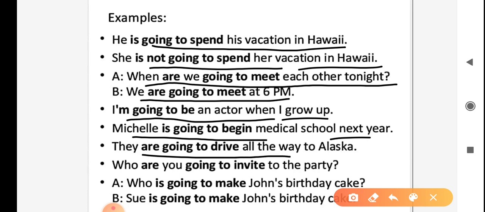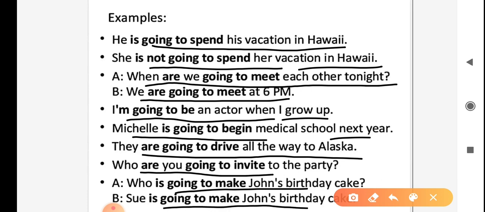They are going to drive all the way to Alaska. Who are you going to invite to the party? Who is going to make John's birthday cake? Sue is going to make John's birthday cake.